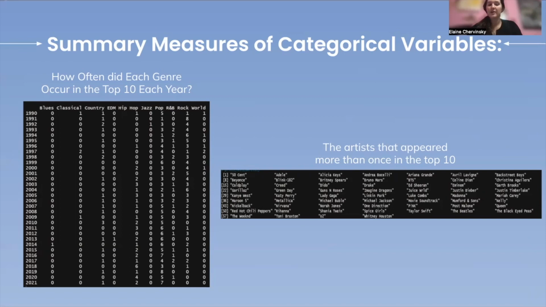Regarding the other two categorical variables, year and album, they are more self-explanatory. There are only 21 years, and they all appear the same amount of times. As for the album variable, there is only one of each. And now we're going to go over to Santino to talk about the data visualization.